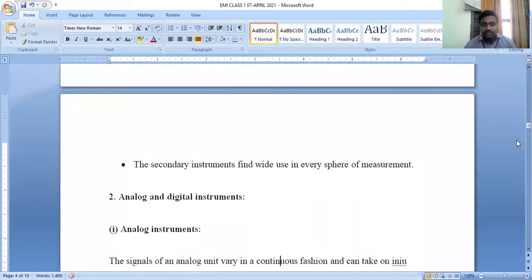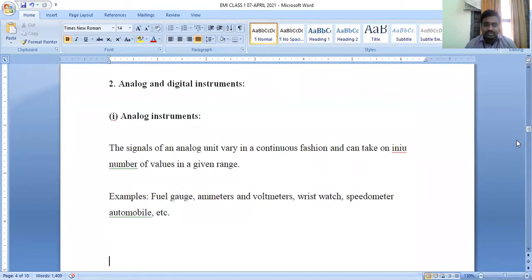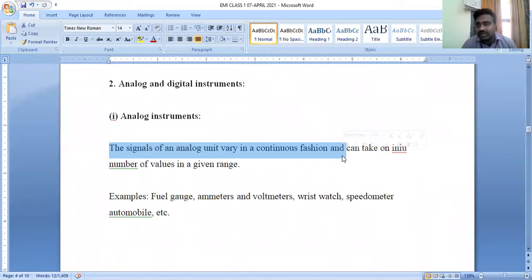The next classification is analog instruments and digital instruments. This is also an important concept which we are going to discuss. The entire first chapter is related to analog meters, that is analog voltmeters, analog ammeters, and all analog instruments. Analog instruments have units of a continuous fashion. That means the values given on a particular scale have a specific range.